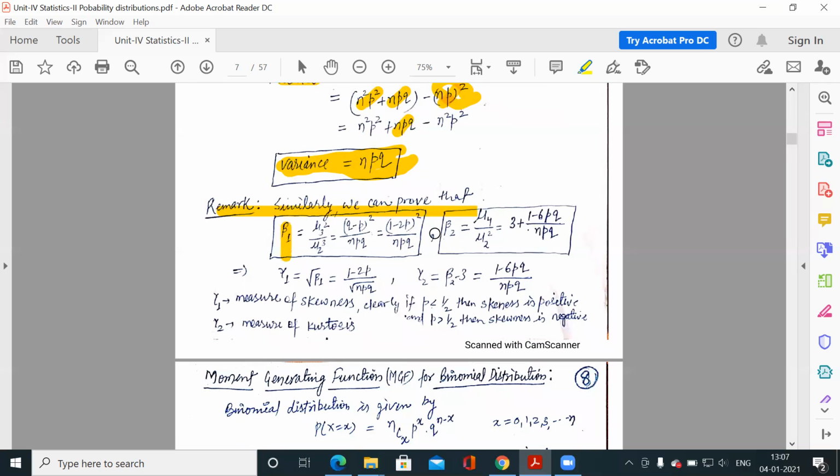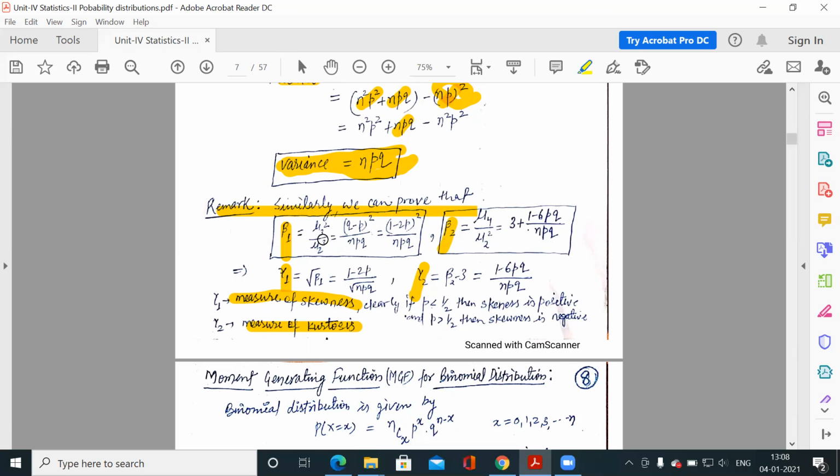If you remember, what is beta 1, what is beta 2, what is gamma 1, what is gamma 2, these are called Karl-Pearson coefficients. So gamma 1 is a measure of skewness, and gamma 2 is a measure of kurtosis. So similarly, if you calculate beta 1, this is mu 3 square by mu 2 cube, and you know how to calculate mu 3. Mu 3 is, for discrete case, summation